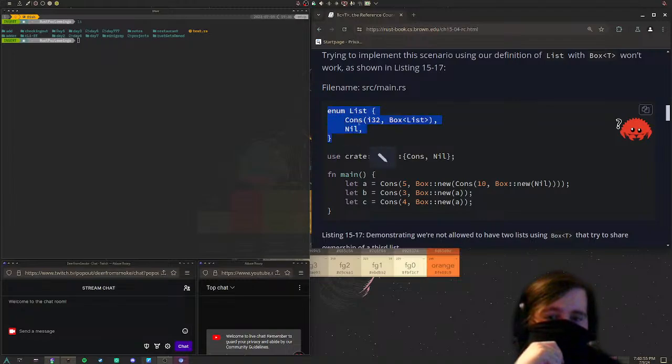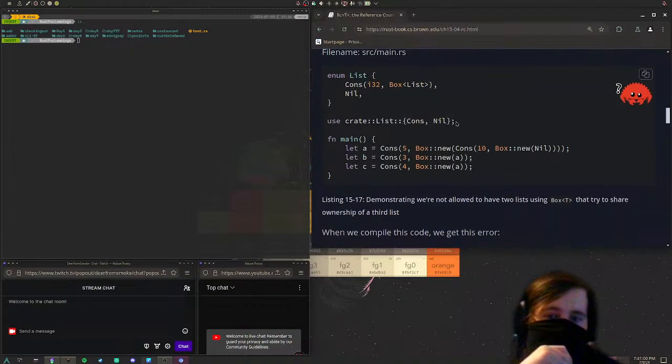Right, so we have an enum, list, which is the cons list. Within the enum list, both cons and nil are the variants of list.